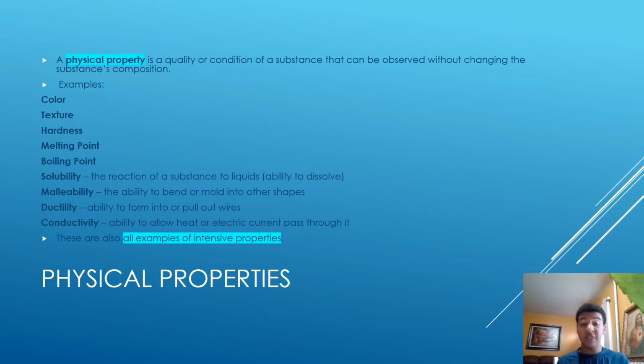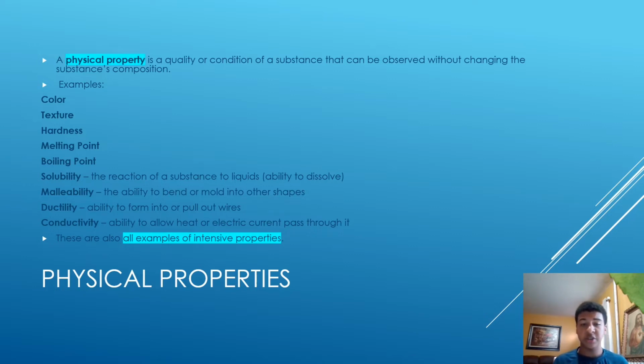So, what is a physical property? A physical property is a quality or condition of a substance that can be observed without changing the substance's composition. For example, color, texture, hardness, melting point, boiling point, solubility, malleability, ductility, and conductivity.